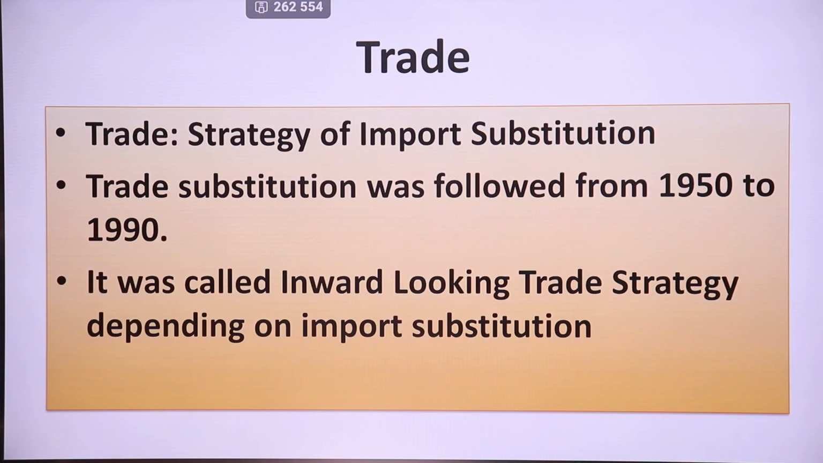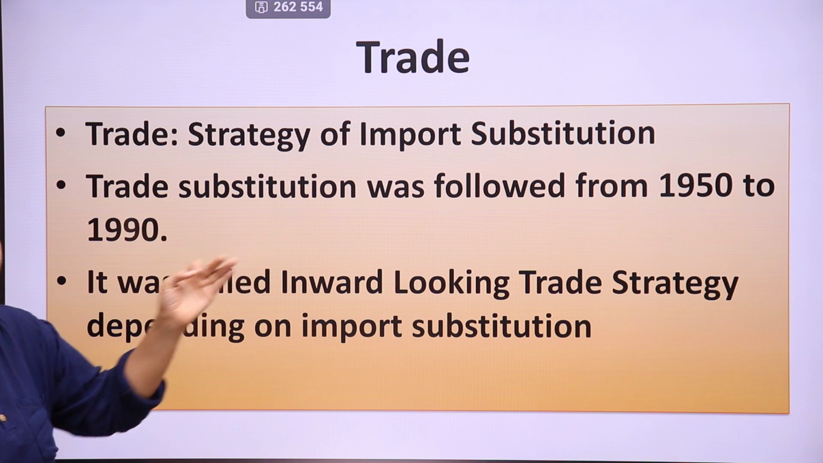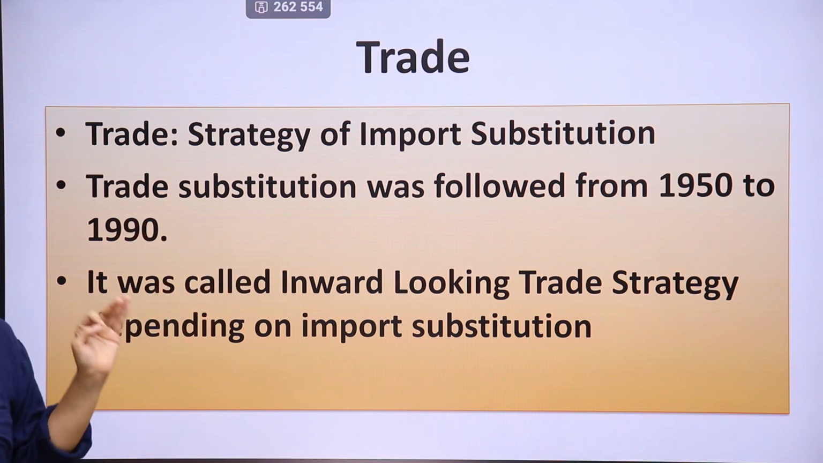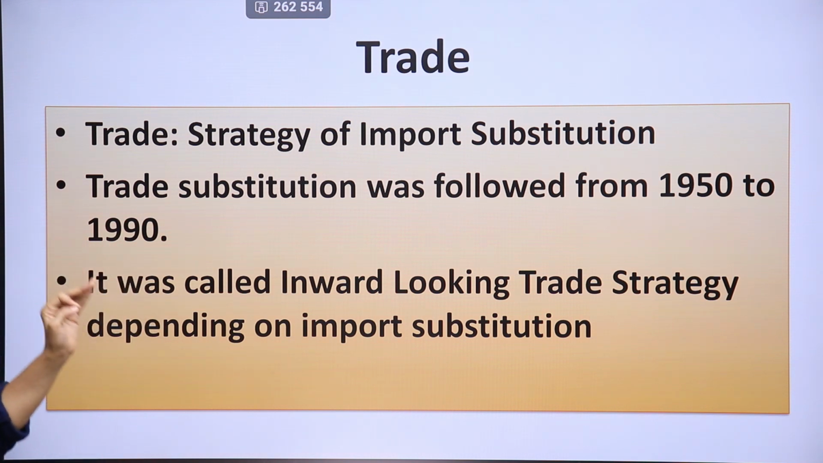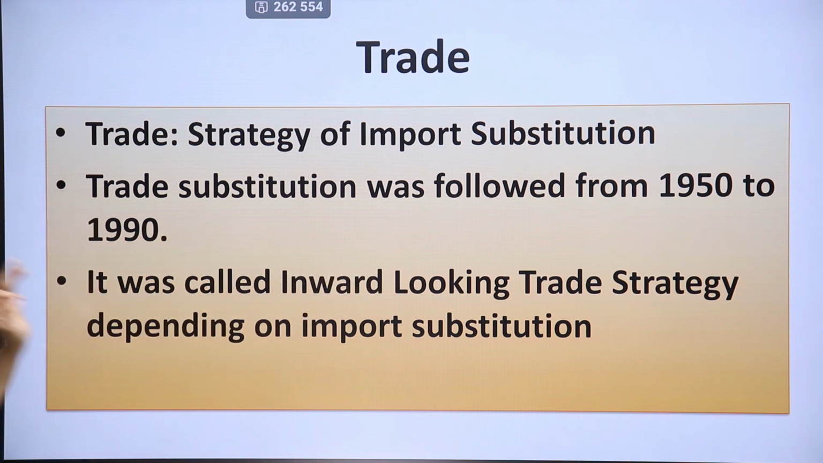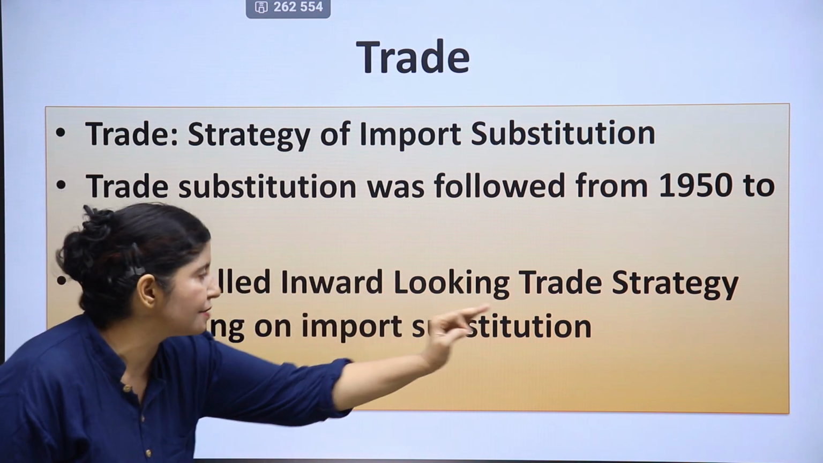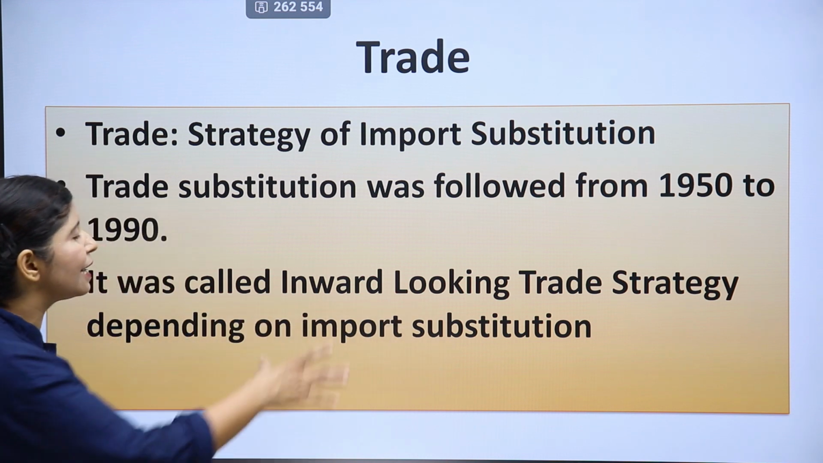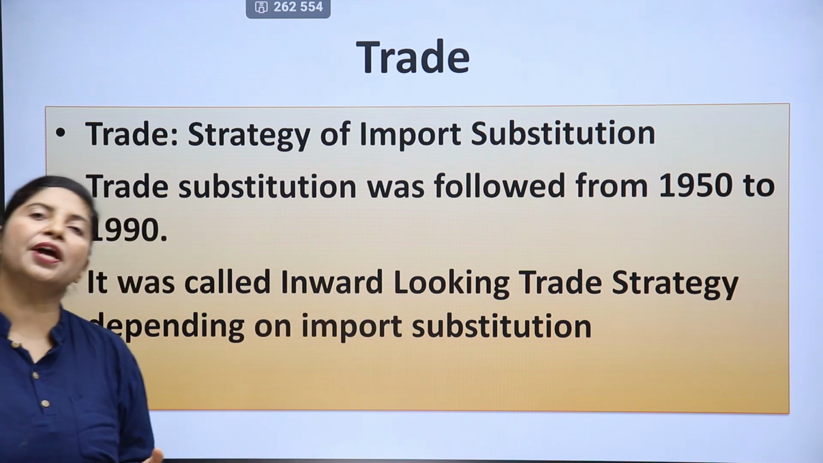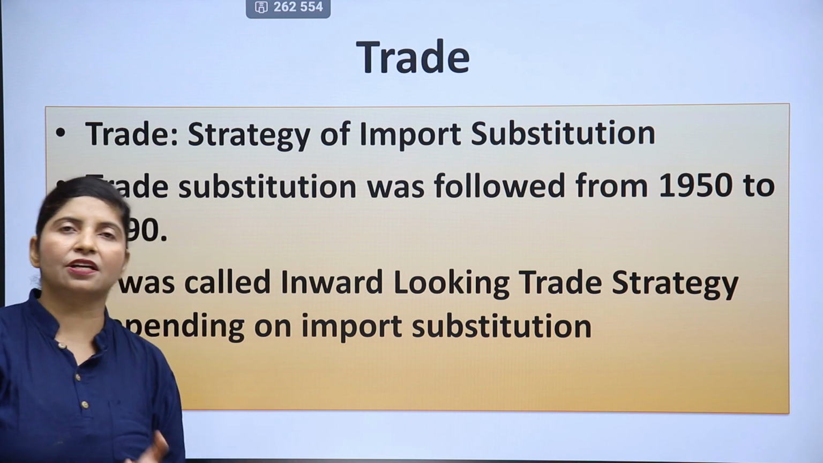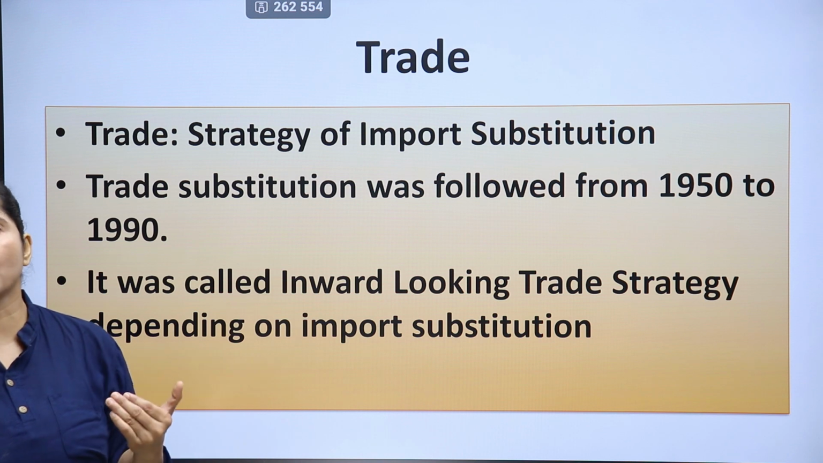Then, trade strategy of import substitution. So after 1950, we were focusing just on import substitution. It was followed from 1950 to 1990. It was called inward looking trade strategy, depending on import substitution. What is inward looking? That means looking into your own house or your own nation for production and generation of income. That is inward looking.